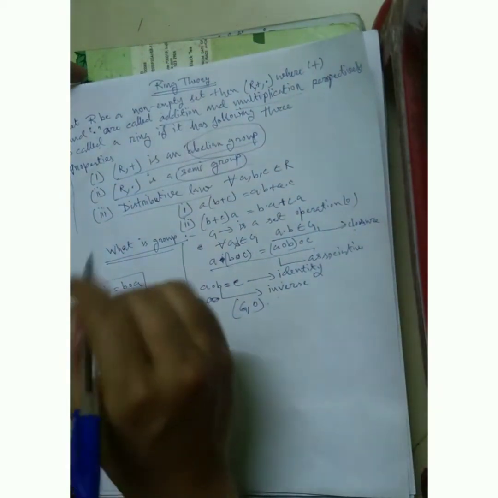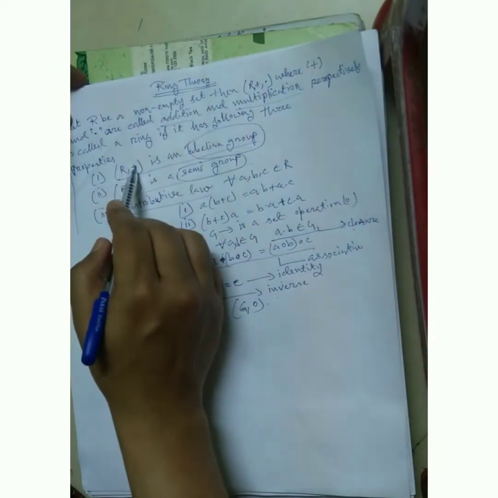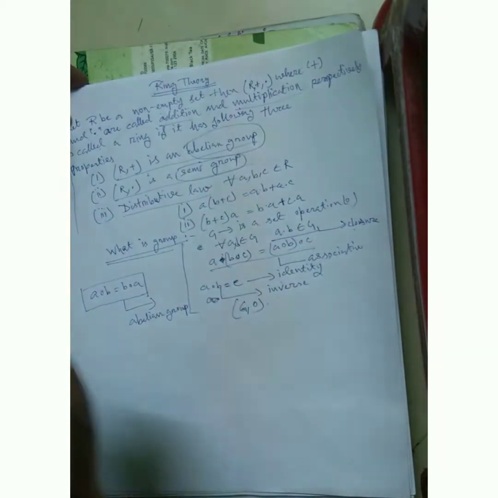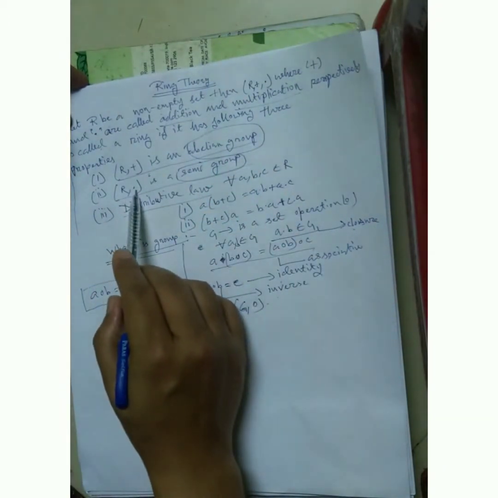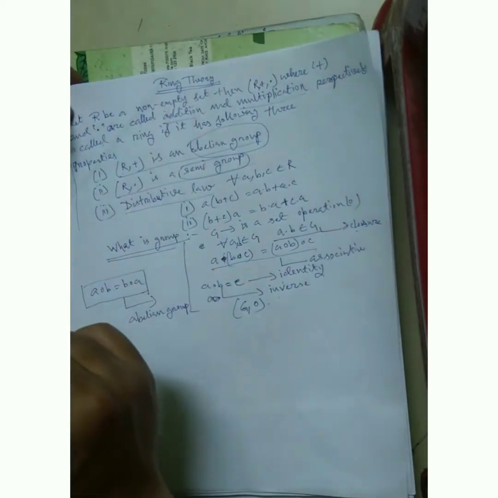So friends, R with respect to the addition operator is an abelian group, and R with respect to multiplication is a semigroup. What is a semigroup? A semigroup is very important.